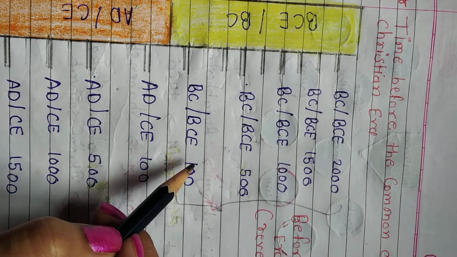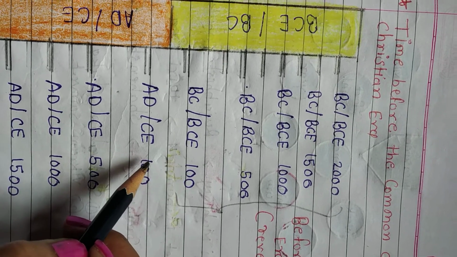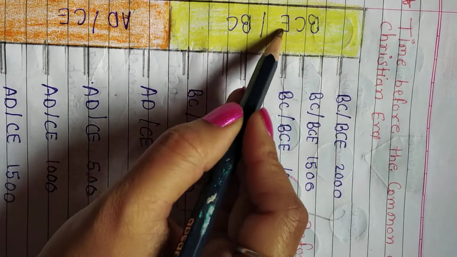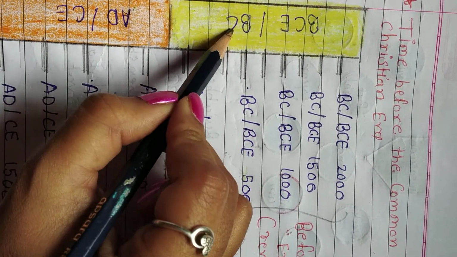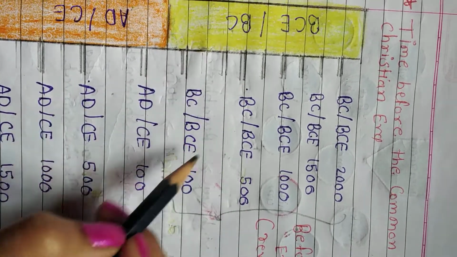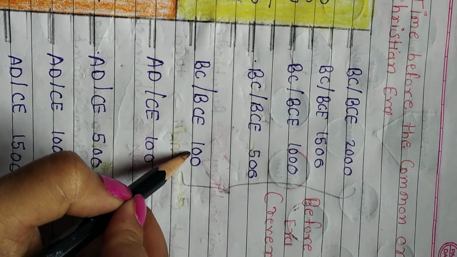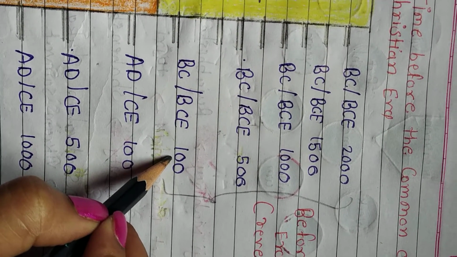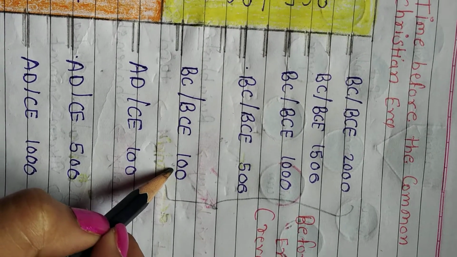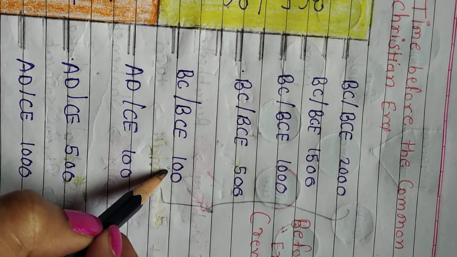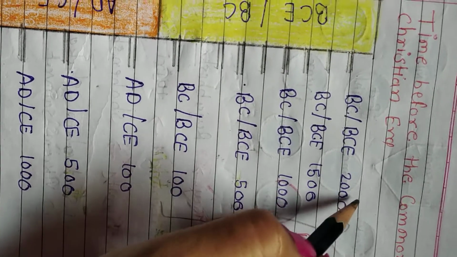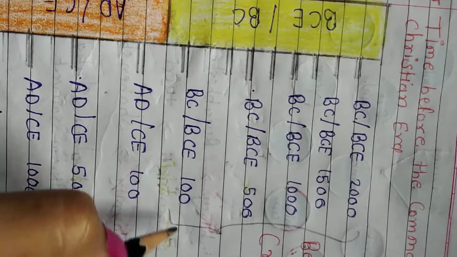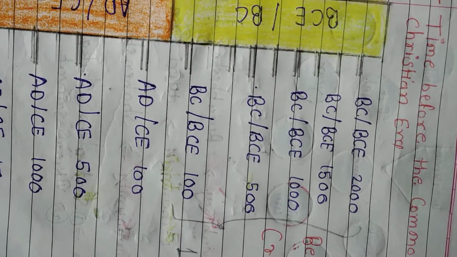The first century before the common era began at the year 100 BCE. BCE means Before Common Era. The first century before the common era began at 100 BCE and ended with 1 BCE, meaning Before Common Era.